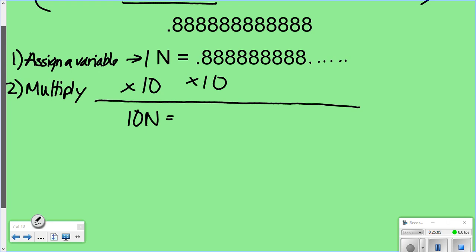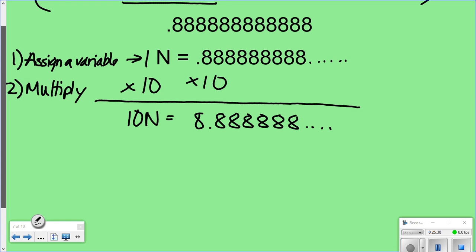So really, if I take 0.888 times 10, this is what it's going to look like. If you would do it on your calculator, this is what you would get. If you take 10 times 0.8888888, that's what it's going to look like. I know some of you are like, this is crazy. Just trust me, you're going to get it. Okay? It just takes a while.